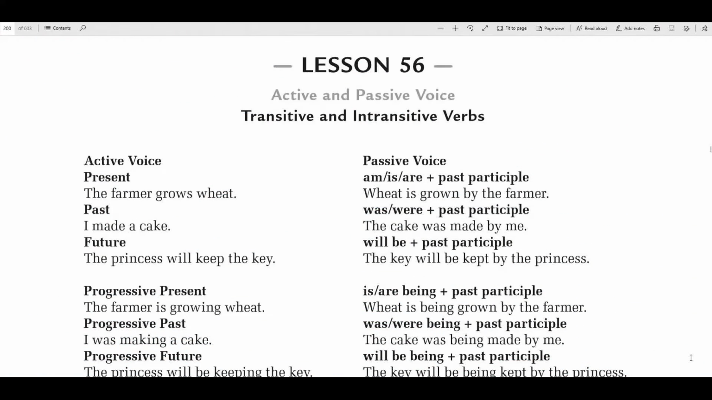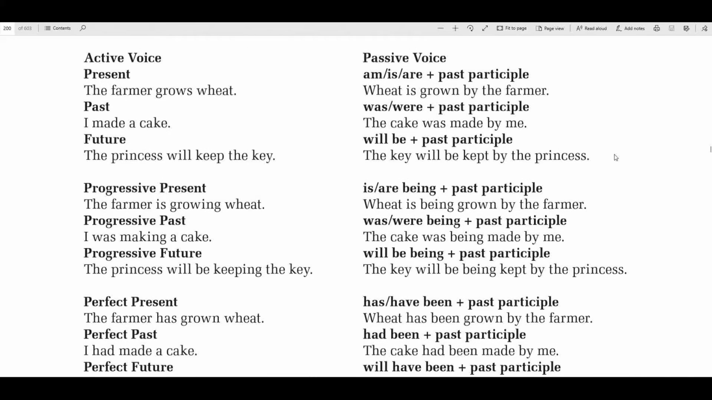Morning. It's our last lesson for the week. This is lesson 56. We've been talking about active and passive voice verbs. And today we're going to talk about transitive and intransitive verbs. I used to teach these some, but it's been a long time ago, so we're going to have to kind of go over it together.